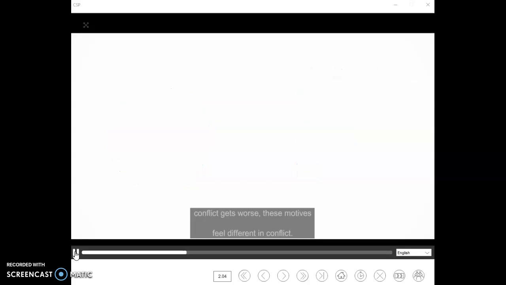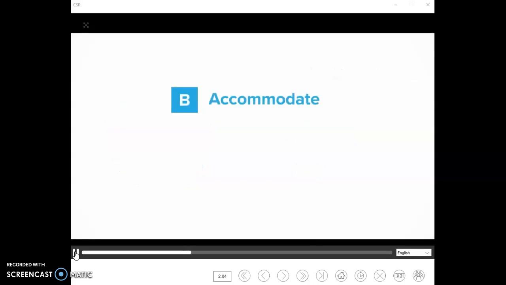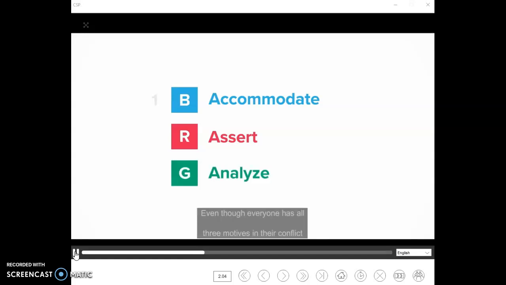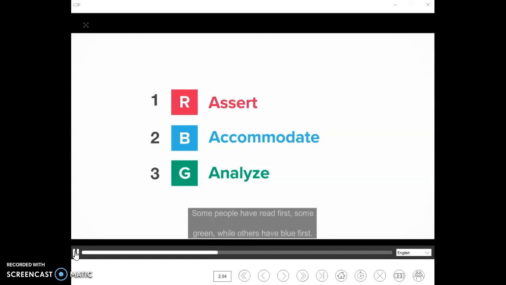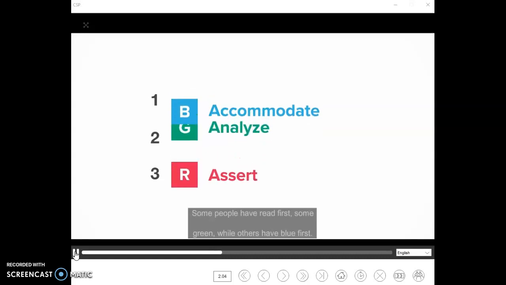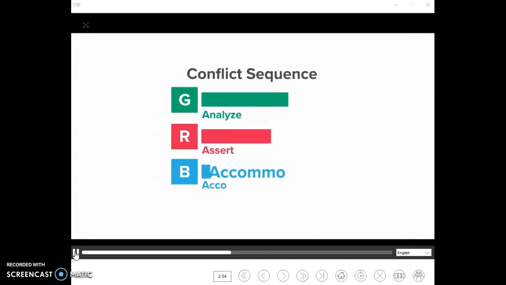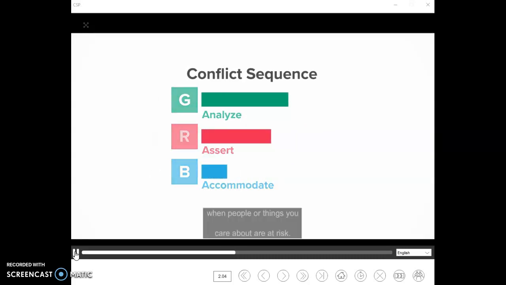These motives feel different in conflict. Blue wants to accommodate, red wants to assert, and green wants to analyze. Even though everyone has all 3 motives in their conflict sequence, they may experience them in a different order. Some people have red first, some green, while others have blue first. Your conflict sequence describes the way you respond when people or things you care about are at risk.